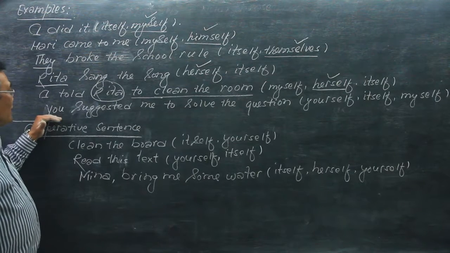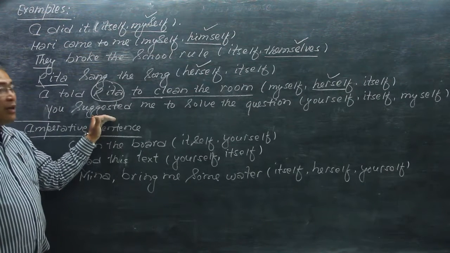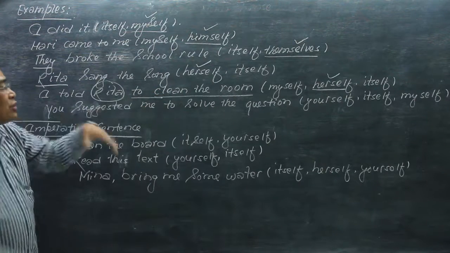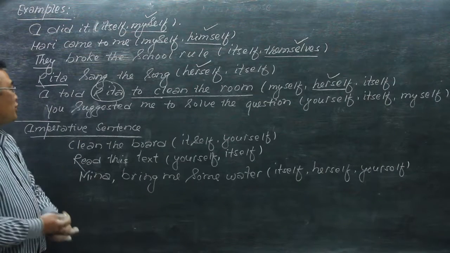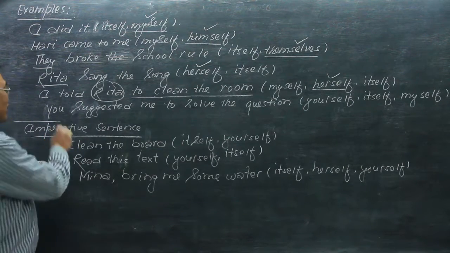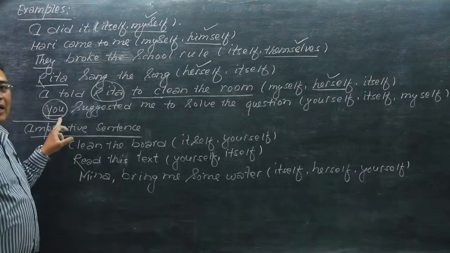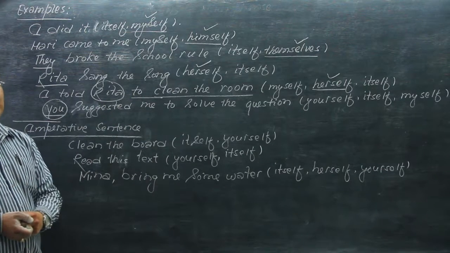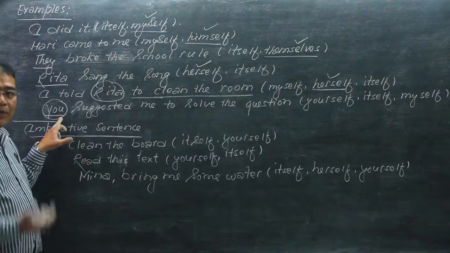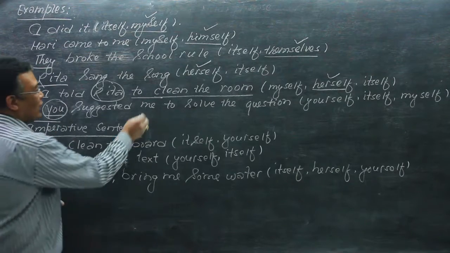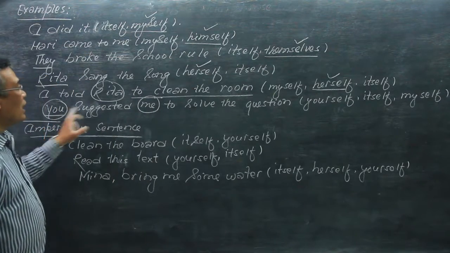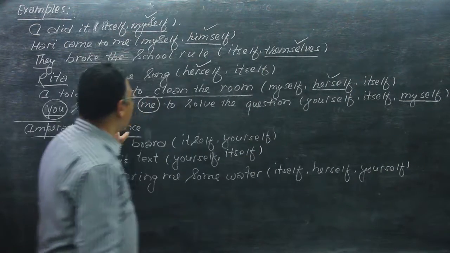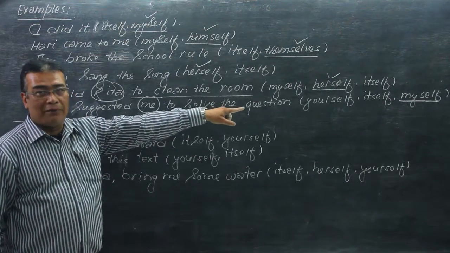And the next example: you suggested me to solve the question, yourself, itself, or myself. Who solved the question? You suggested. Here, you is the doer of the suggestion, and you made me solve the question. So you is the cause of the action, the doer of this action is me, and its reflexive pronoun is myself. You suggested me to solve the question myself.